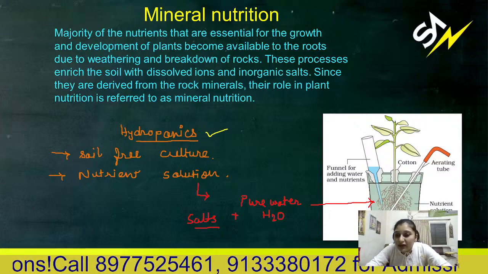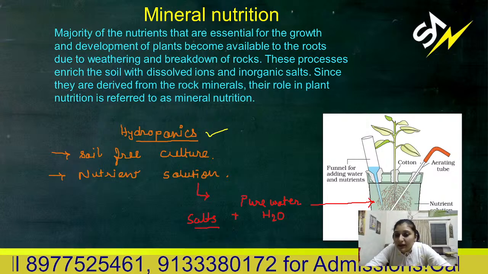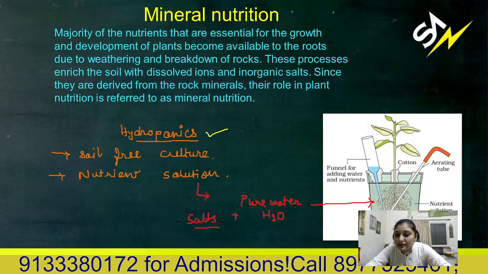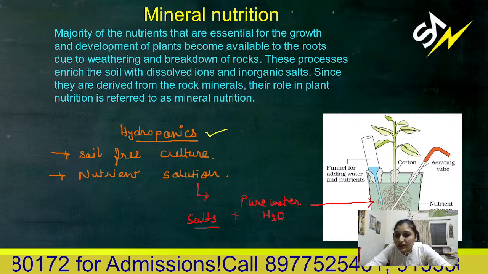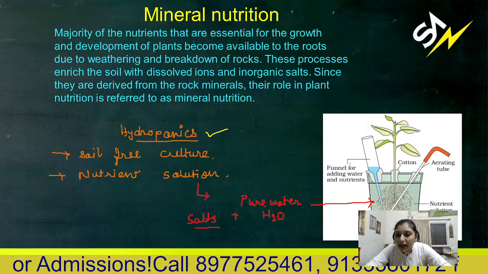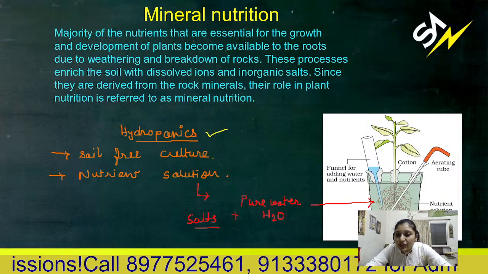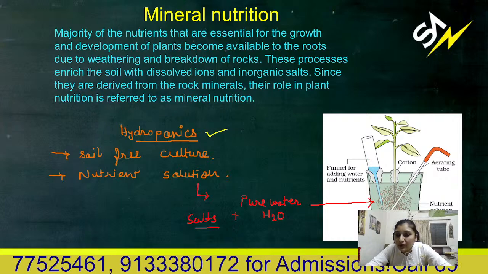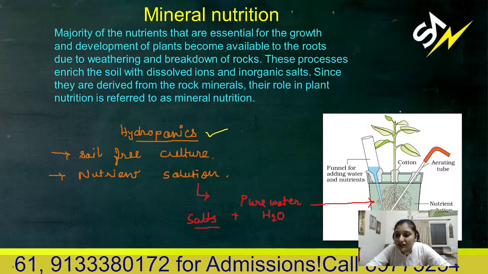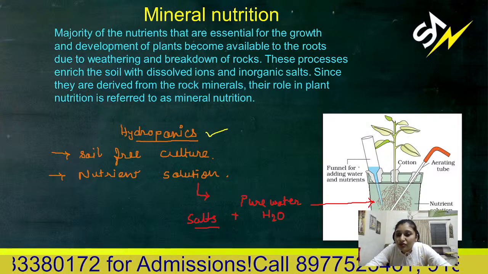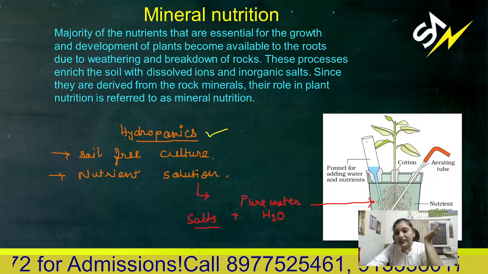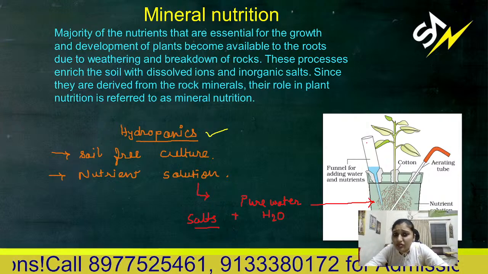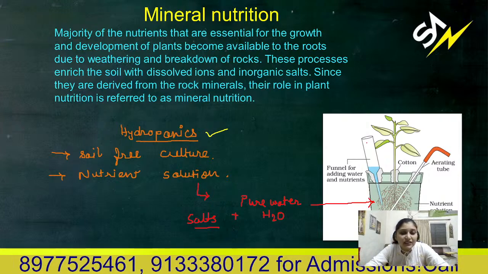Here you need to add one aerating tube. Enough aeration should be provided to the root system. You can see this is a perforated aerating tube, and you can add fresh nutrient solution, fresh water, from this funnel. Water will be used up by the roots and the plant, and it may be lost in transpiration. So you need to add water continuously at regular intervals to the nutrient solution. So this is what hydroponic condition is.